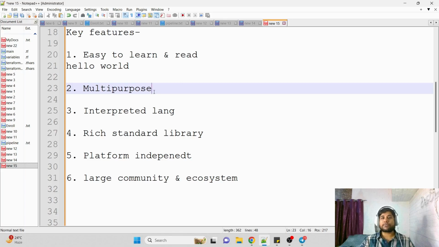You can do all sorts of tasks using Python, and that's why Python is being used all over the world. When I say large community and ecosystem, there are so many developers working with Python that they continuously evolve and make new libraries and packages using Python.